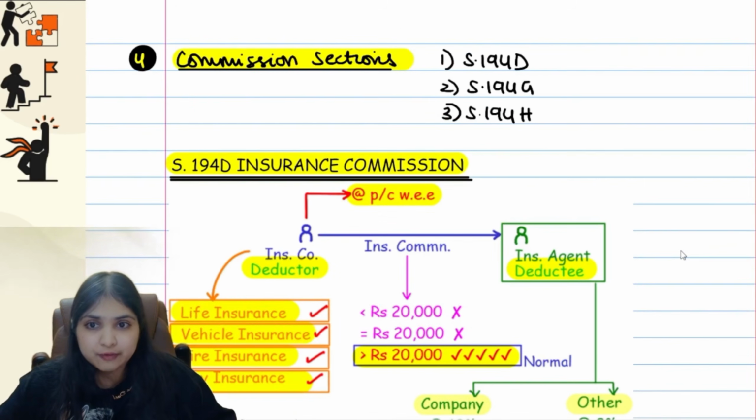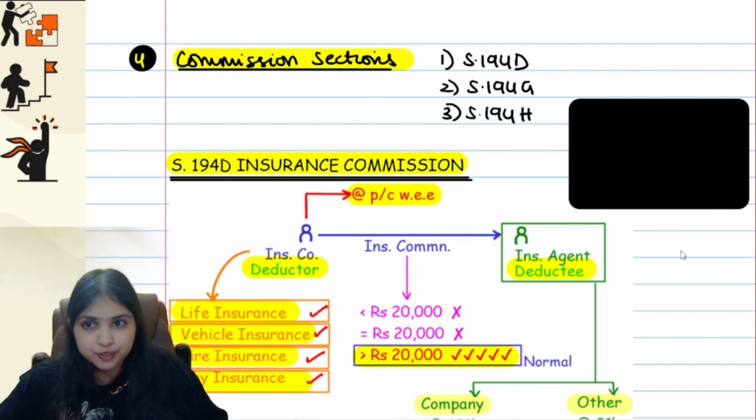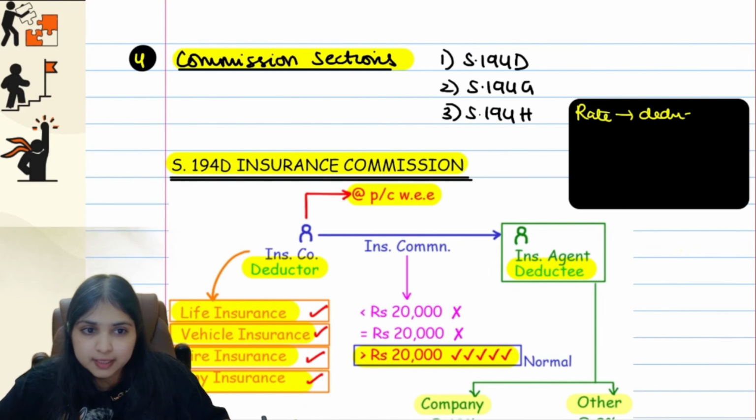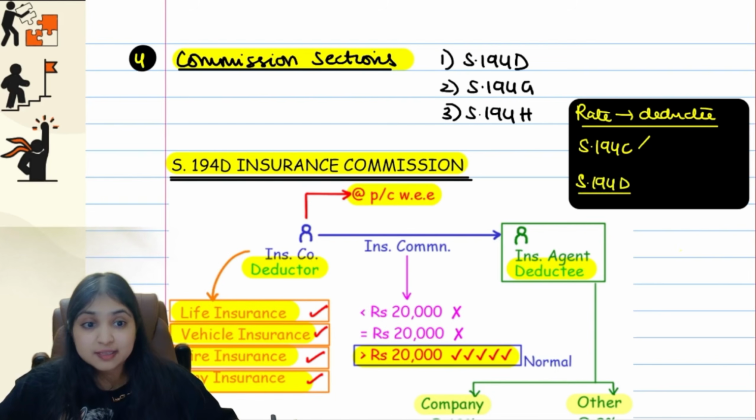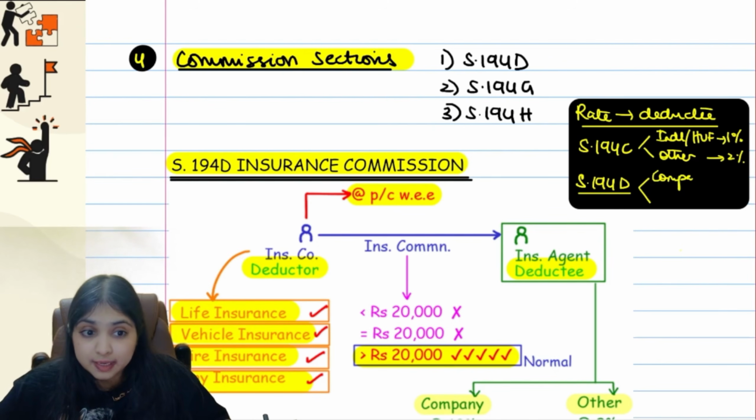Okay, so be careful. All right, I'll do one small box for you over here. See, there are 2 sections where the rate of TDS depends upon who the deductee is, and the 2 sections are section 194C and section 194D. In section 194C, guys, if the deductee happens to be an individual or HUF, then the TDS rate is 1%. If the deductee happens to be any other person, then the TDS rate is 2%. In 194D, if the deductee happens to be a company, then the TDS rate is 10%. And if the deductee happens to be any other person, then the TDS rate is 2%.